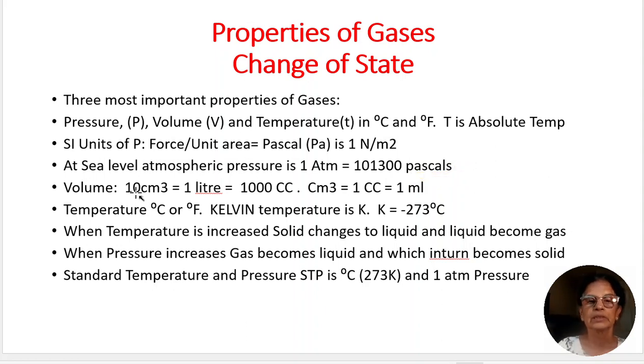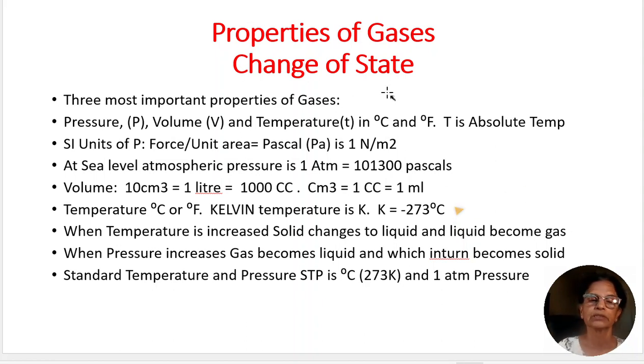Volume: 10 into 10 into 10 centimeters becomes 1000 cc's, and that is equal to 1 liter. Centimeter cubed is abbreviated as 1 cc, and that is approximately equal to 1 ml. Temperature is either in centigrade or Fahrenheit, and that is written as small t, and Kelvin temperature is the absolute temperature, that is written by capital K. 0 degrees K is equal to minus 273 degrees centigrade.